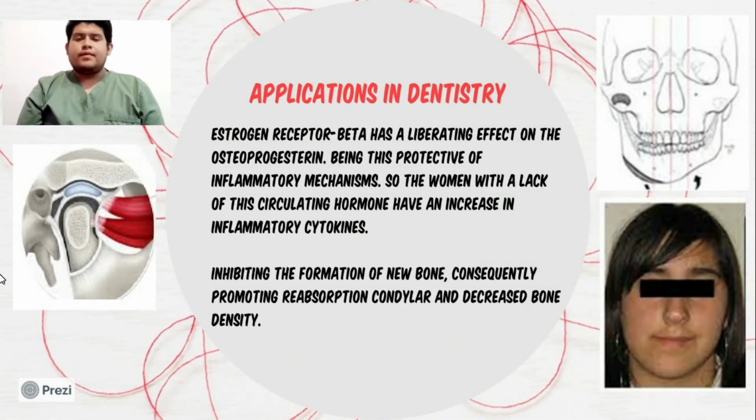Application in dentistry. Estrogen receptor-beta has a liberating effect on osteoprotegerin, being protective against inflammatory mechanisms, so women with a lack of the circulating hormone have an increase in inflammatory cytokines, inhibiting the formation of new bone, consequently promoting condylar resorption and decreased bone density.